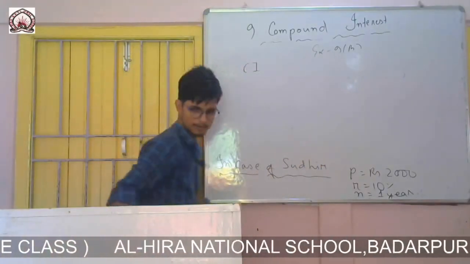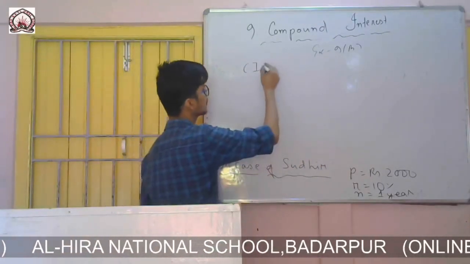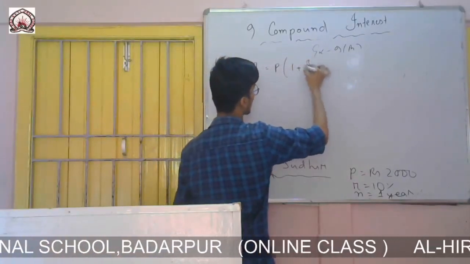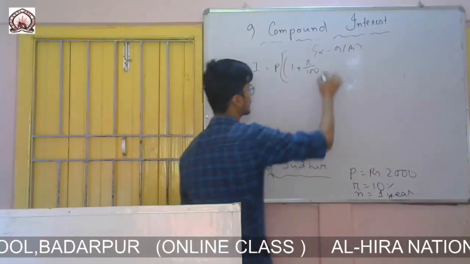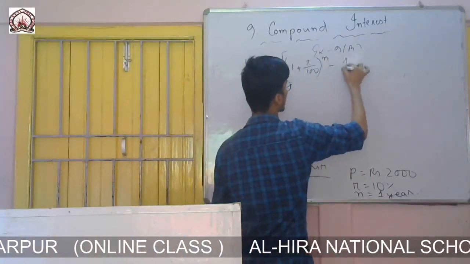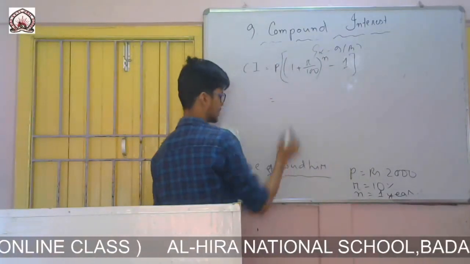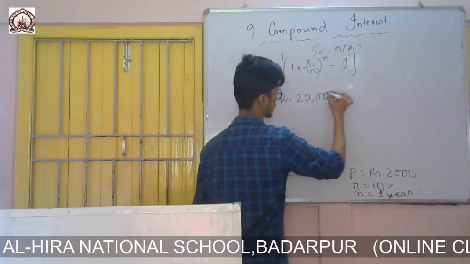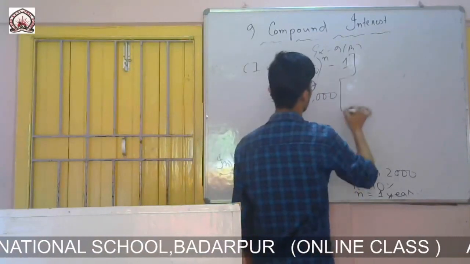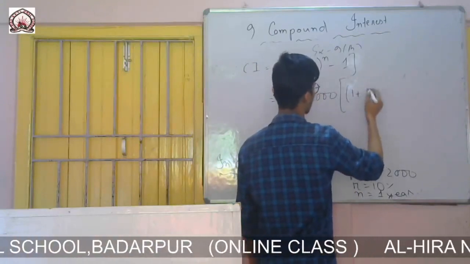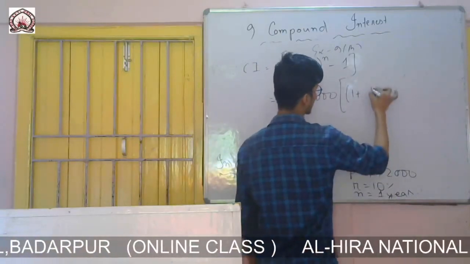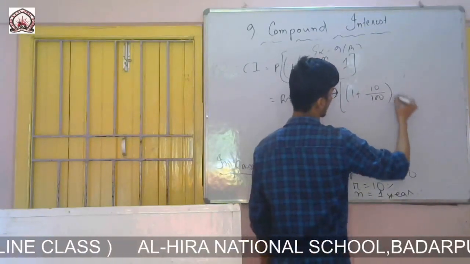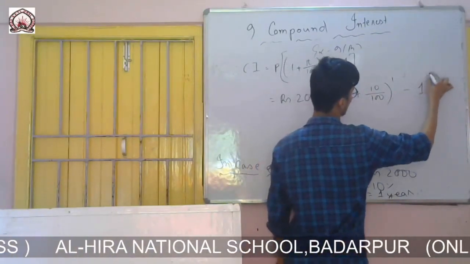Therefore CI, compound interest, will be equal to P into (1 plus R by 100) to the power n, minus 1. Principal is rupees 2000, 1 plus R by 100, R is 10 by 100, n is 1 year, minus 1.